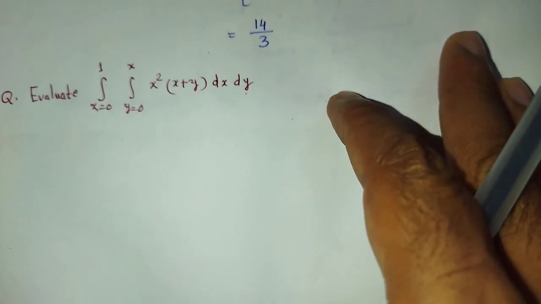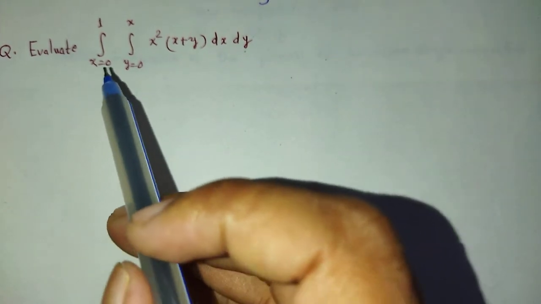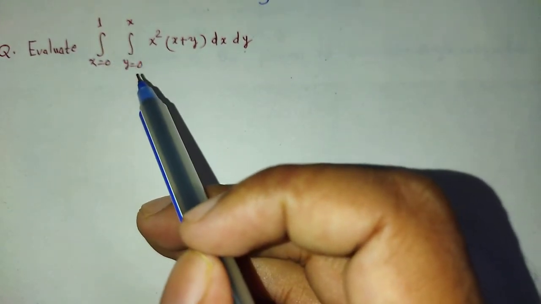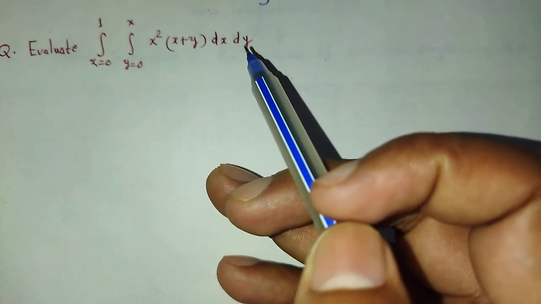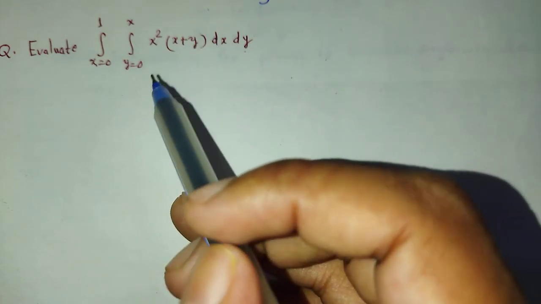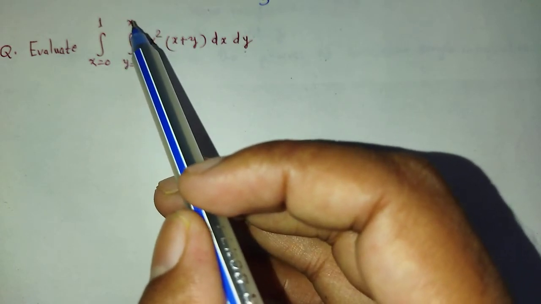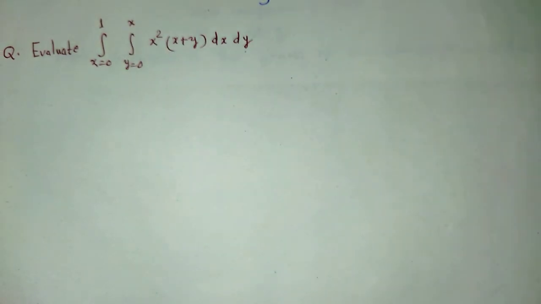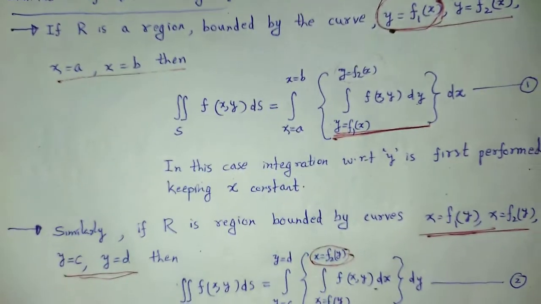Again, question number 2: evaluate x equal to 0 to 1 and y equal to 0 to x, of x square times x plus y dx dy. Look at this, y is a function of x. We use the rule for that case.